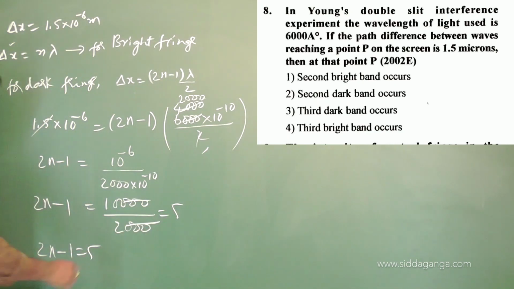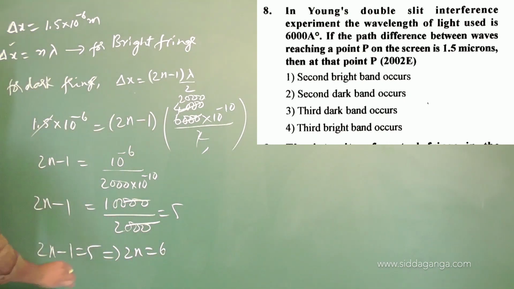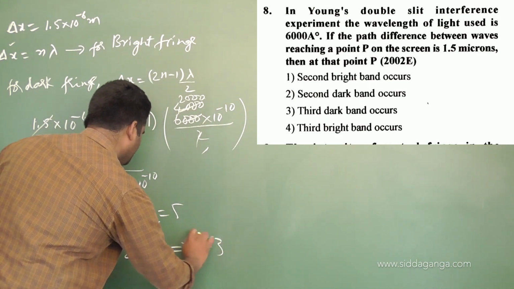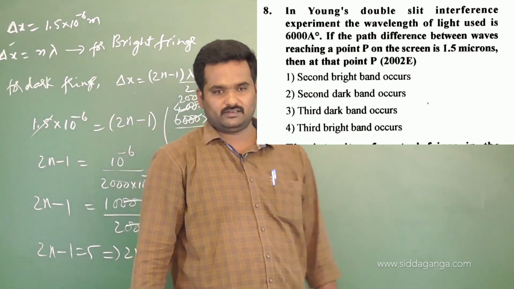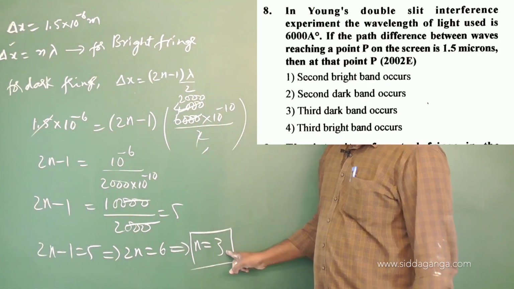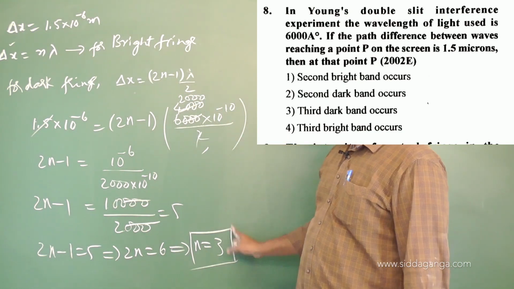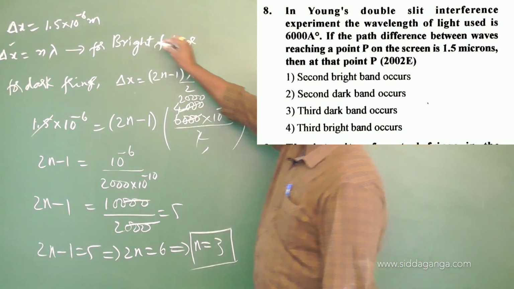So 2n minus 1 will be equal to 5, or 2n will be equal to 6, 5 plus 1, right? So finally, n value equals how much? 6 by 2 is 3. See, I got a perfect integer here, n equals 3. We have taken it for which one? Dark fringe. I have substituted all these for dark fringe. That's why the third dark fringe is going to be formed at the point where path difference equals this much.